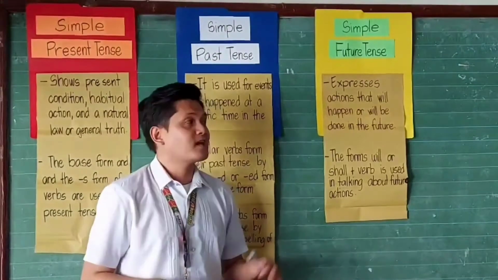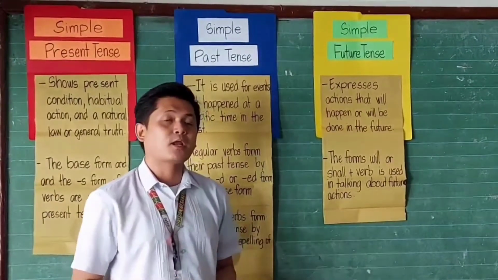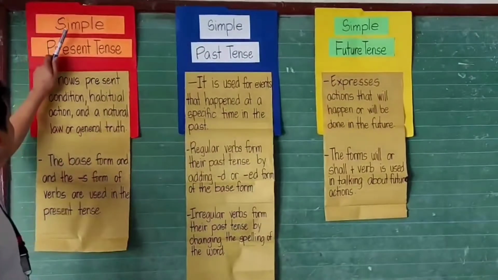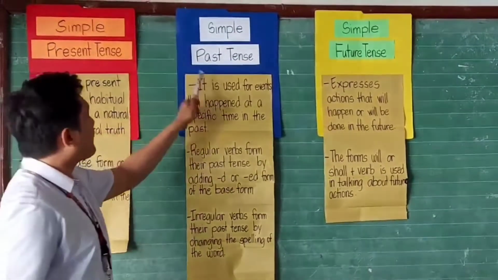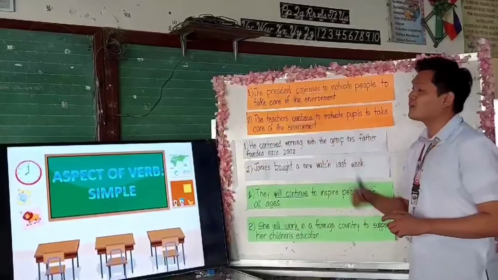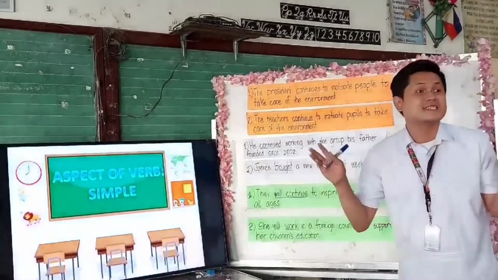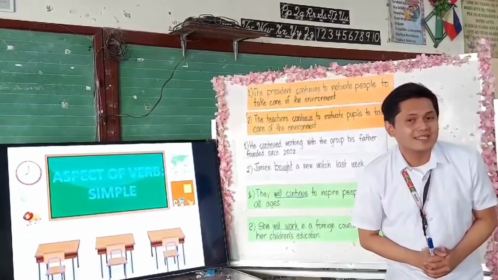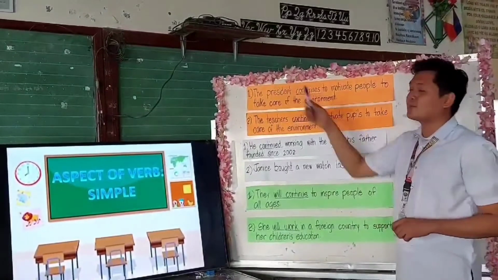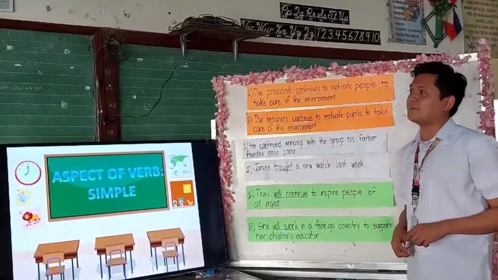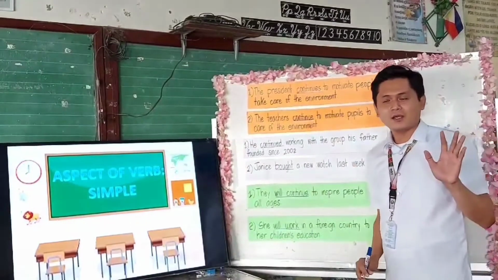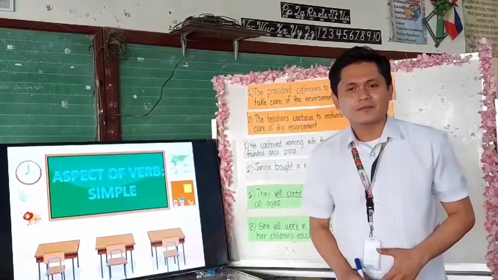Now this time, let's go back to our sentences posted on the board, and we will identify if those sentences belong to the simple present tense, simple past tense, or simple future tense. Sentence number 1 and sentence number 2 is an example of what? What tense of the verb? Very good. Sentence number 1 and sentence number 2 is an example of simple present tense. Why? Why do you say so?